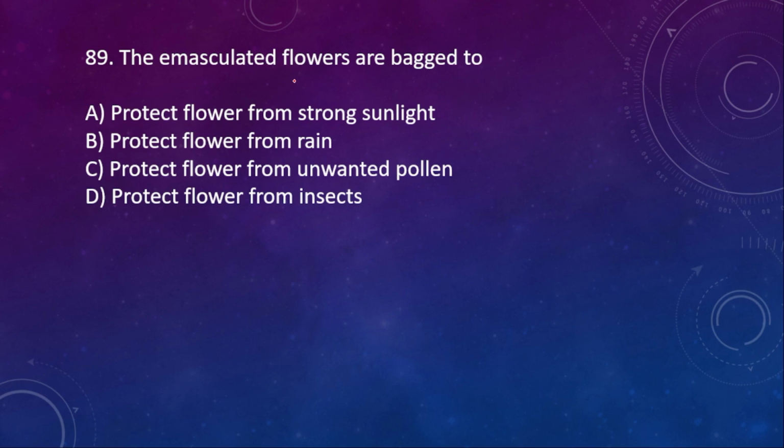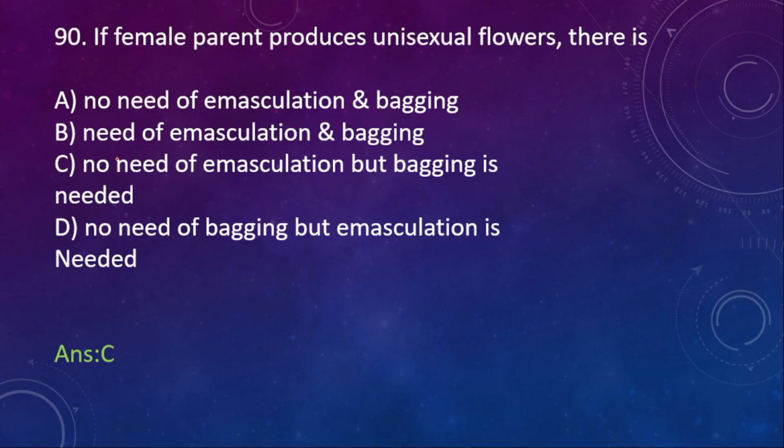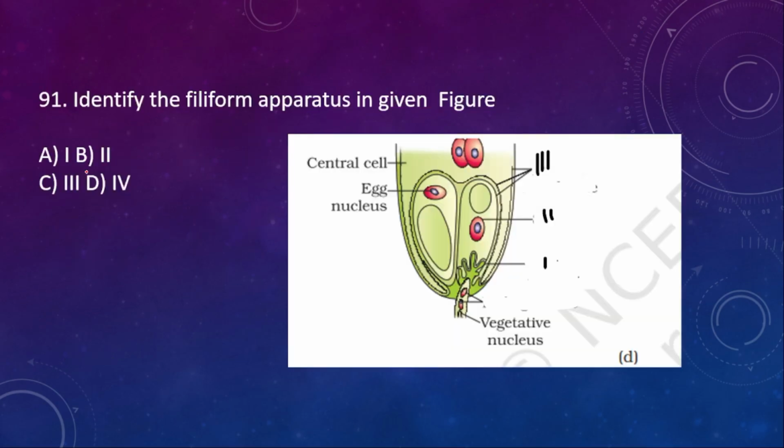89. The emasculated flowers are bagged to protect flower from strong sunlight, protect from rain, protect from unwanted pollen. Yes, this is the right one, to get rid of the contamination of unwanted pollen. C option is correct. 90th one. If female parent produces unisexual flower, there is no need of emasculation but bagging is needed. Why is bagging needed? To avoid the unwanted pollen grains from exposure.